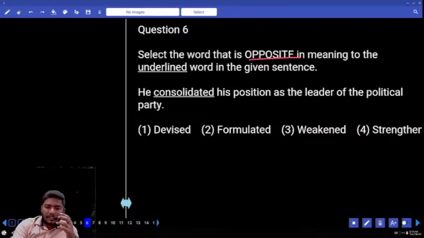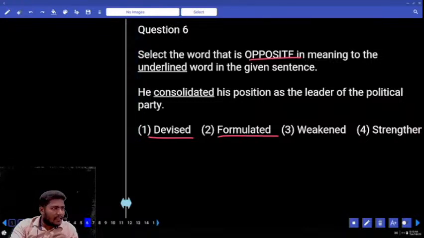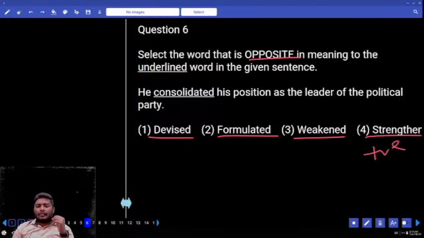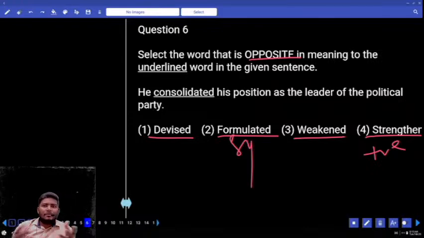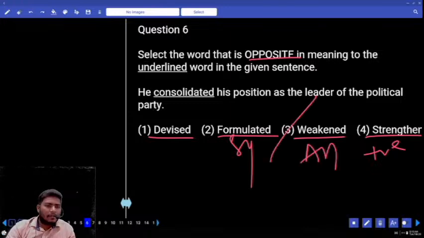Look at the options. Device is nothing but a machine which functions perfectly. Formulation is also gathering, consolidating. Weaken, a negative word. Strengthen is also consolidation, a positive word. Which one can be the opposite? Tell me. Formulate is also a synonym. Is it devised or is it weakened? Weaken comes with the meaning of elimination of power, strength. So the antonym comes with 3.